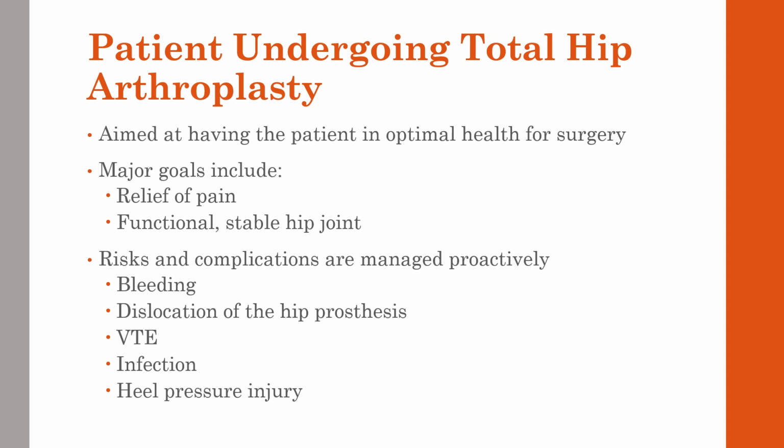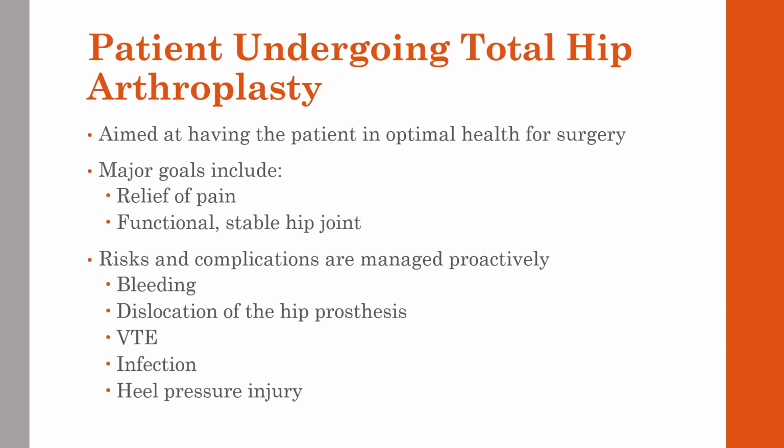For patients undergoing a total hip arthroplasty, the surgeon is going to prepare the patient beforehand and get them in the best shape for surgery. This may include diet and exercise, weight management, and comorbidity control like diabetes, heart disease, and smoking. The goal of the surgery is to relieve pain and have functional, stable hip joints.